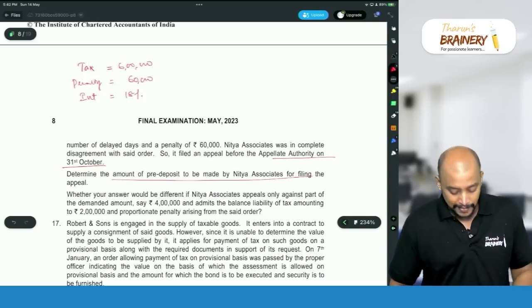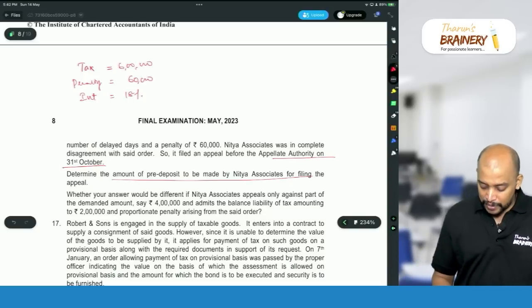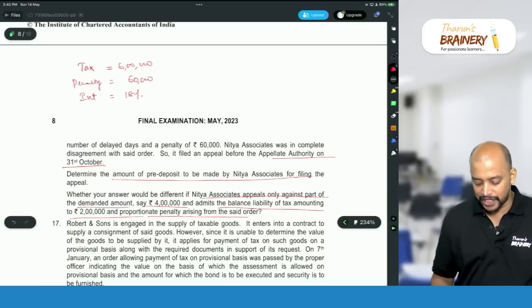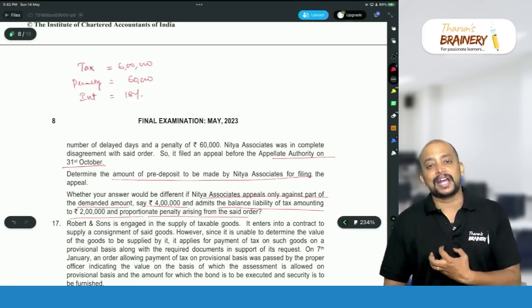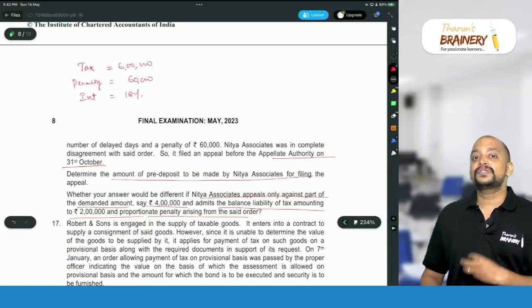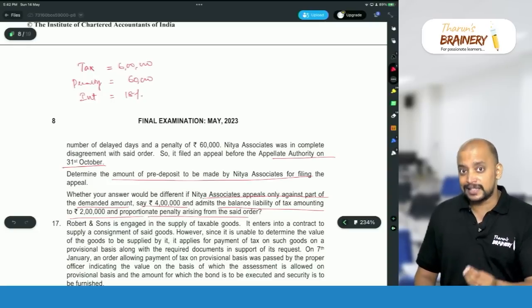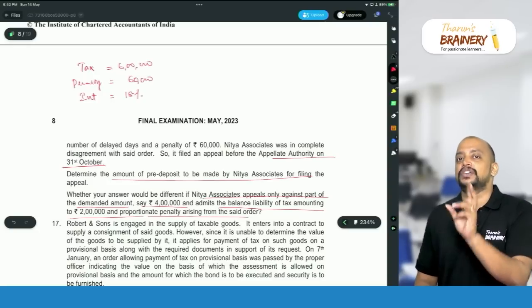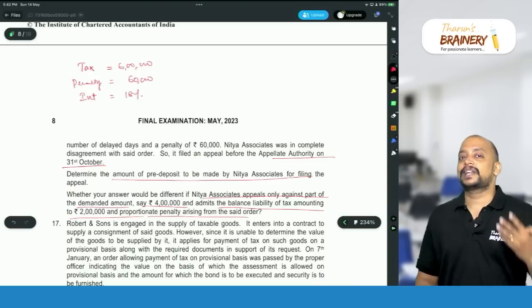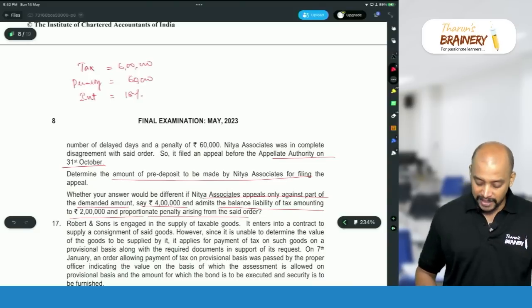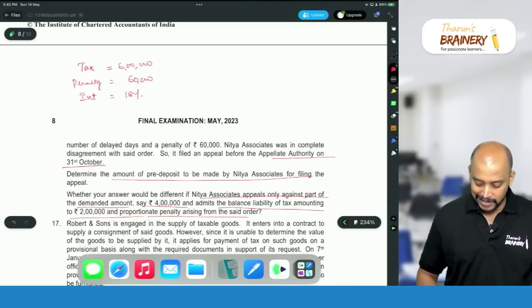Whether your answer would be different if Nitya Associates appeals only against part of the demand amount, say 4 lakhs, and admits the balance amounting to 2 lakhs along with proportionate penalty. If 2 lakhs of tax is admitted, then how much will be the pre-deposit? 2 lakhs of tax plus interest on 2 lakhs plus penalty proportionately 20,000, plus disputed tax 4 lakhs, 4 lakhs into 10%, 40,000. That will be taken as the answer. You can see that.